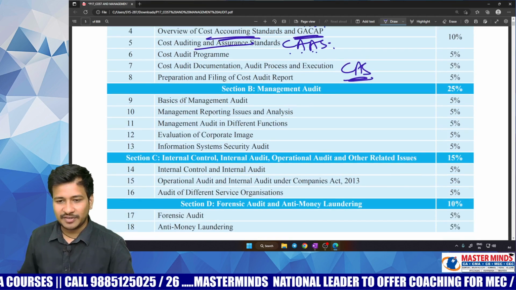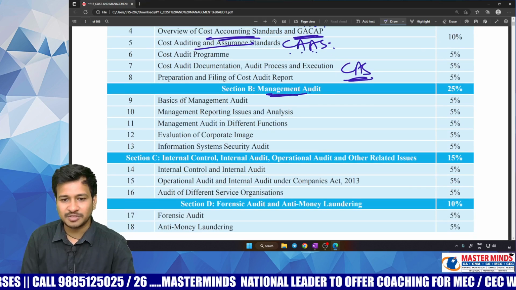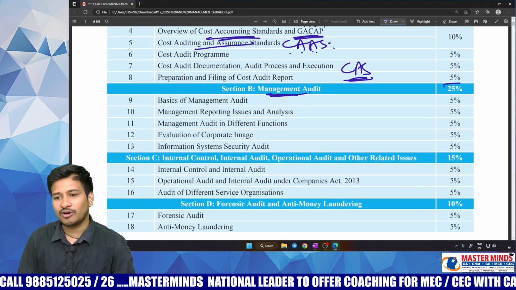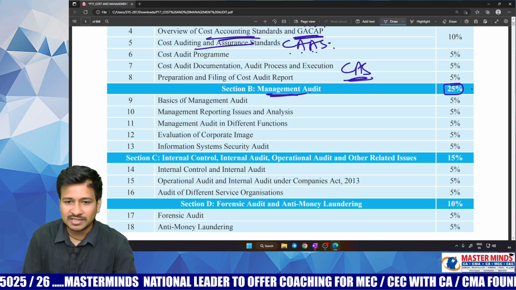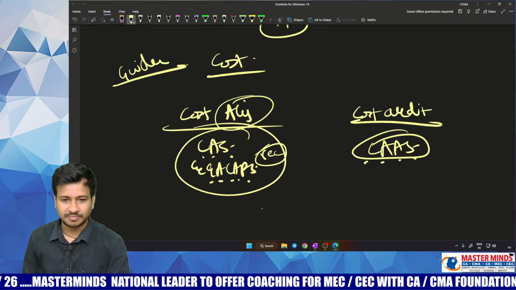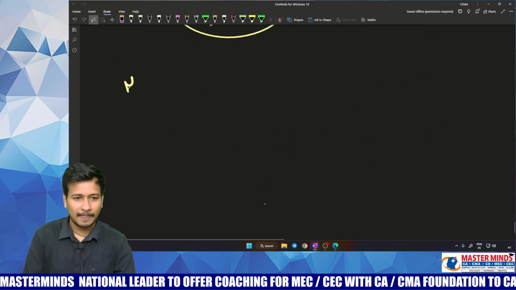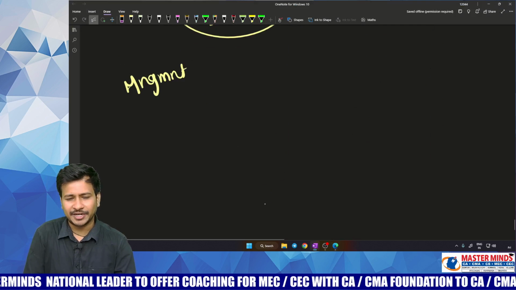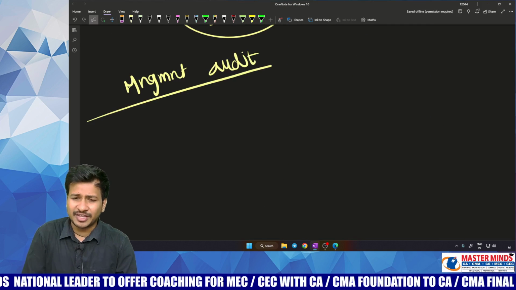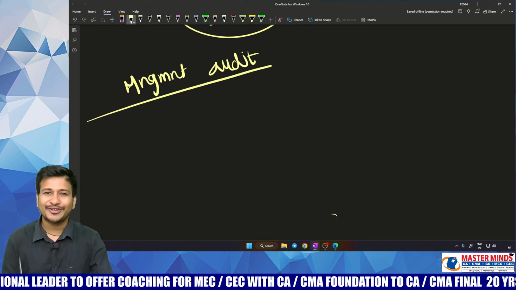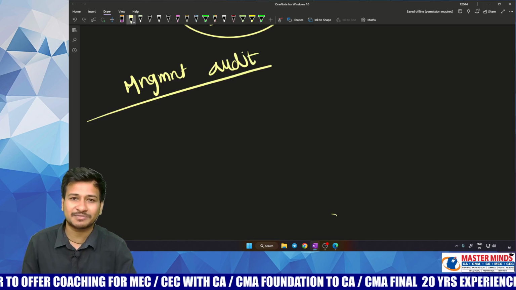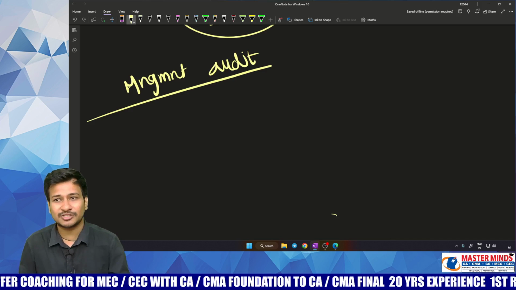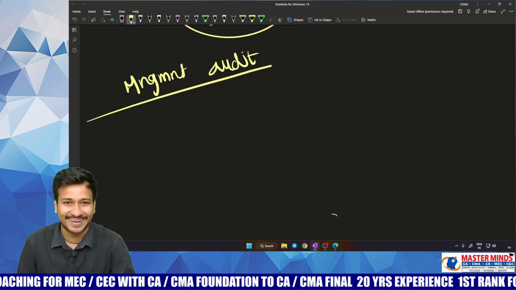And the next part, if you have checked, is management audit, which carries an average of 25% in this. Then what is this management audit, sir? Listen, management audit is actually a very different kind of audit. For your kind information, the first time I learned about this management audit, I was literally surprised and shocked. Even these kinds of audits exist.